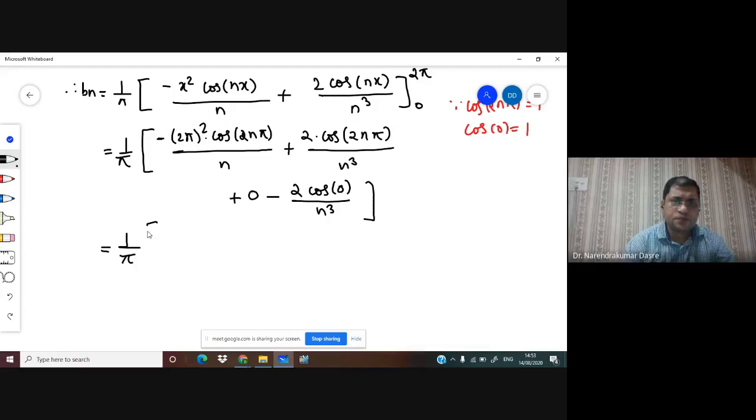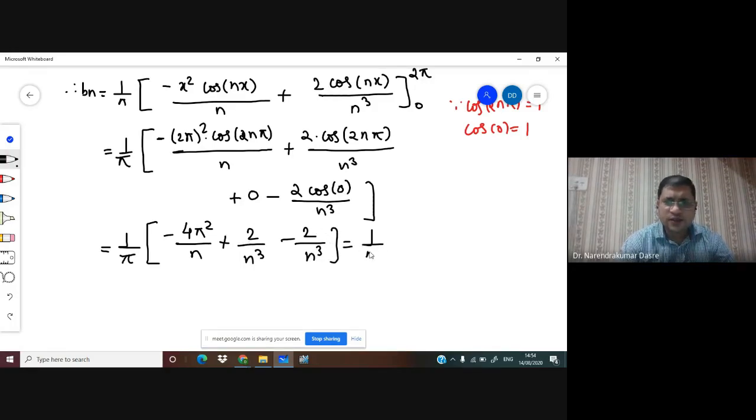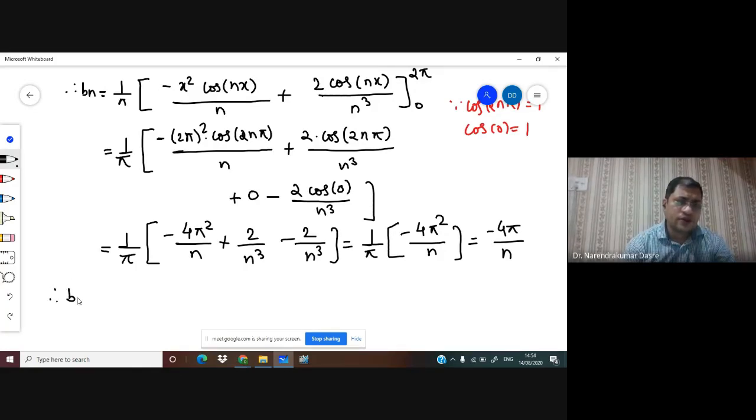So I can put these values in equation 1, and then we are able to write the Fourier series expansion for the given function. Let us use equations 1, 2, 3 and 4.